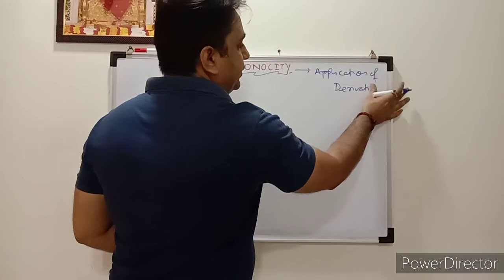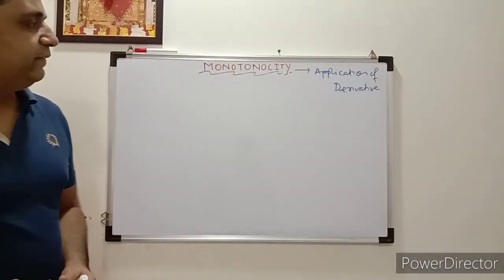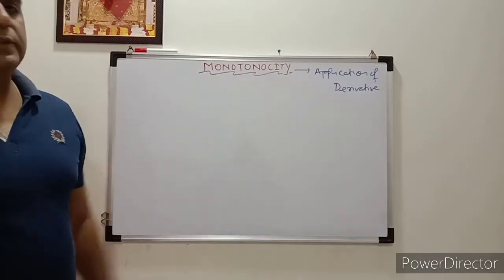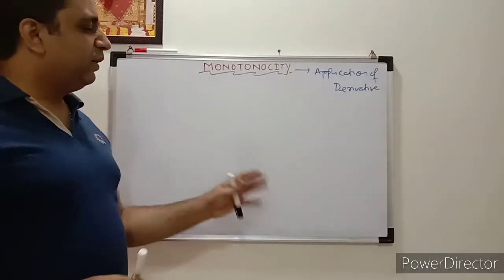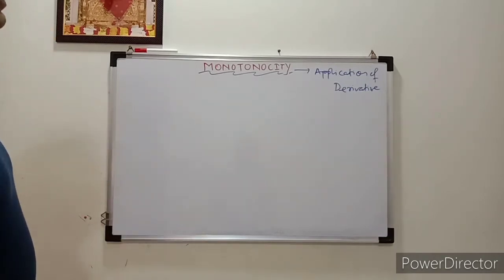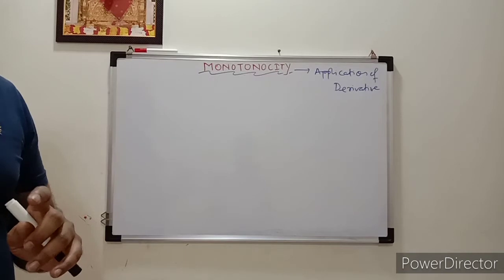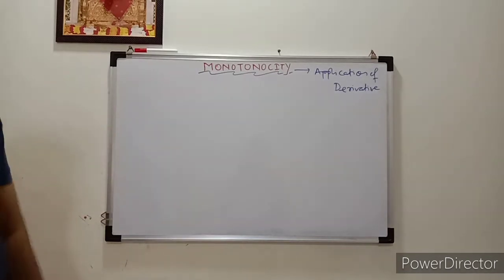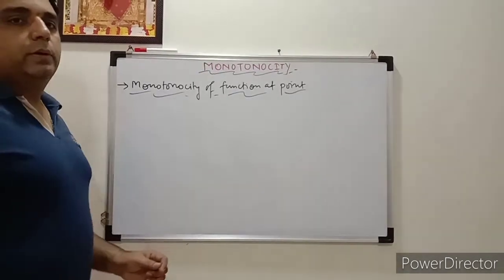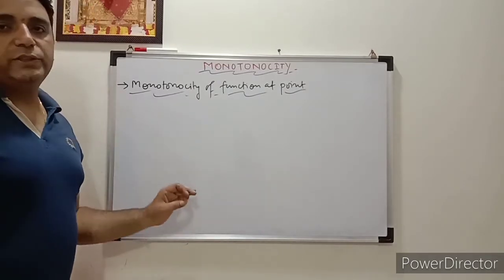After differentiation, we have one topic, application of derivative. Under that, one point is monotonicity, tangent, normal, and all those things. So we will go with that first: monotonicity, or increasing or decreasing of the function at a point.